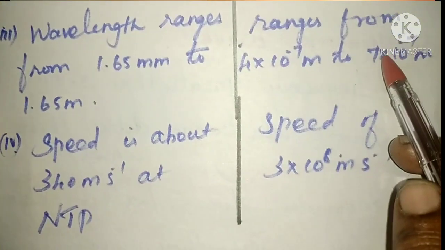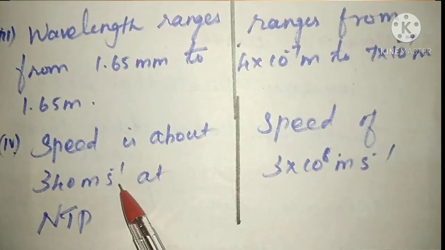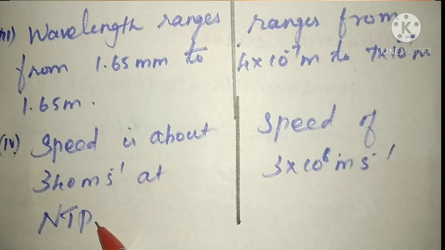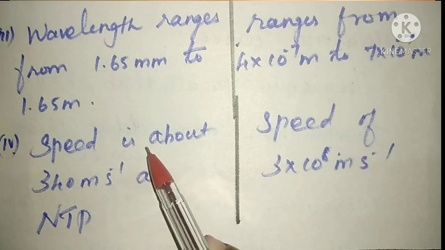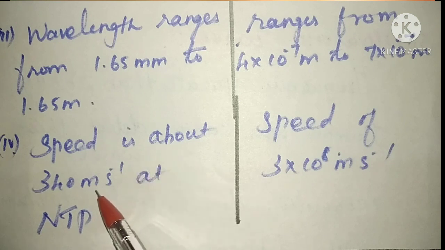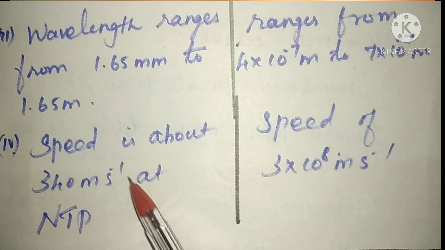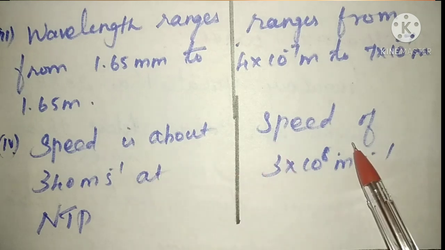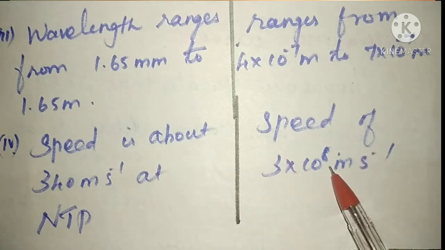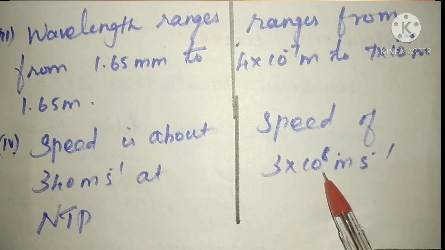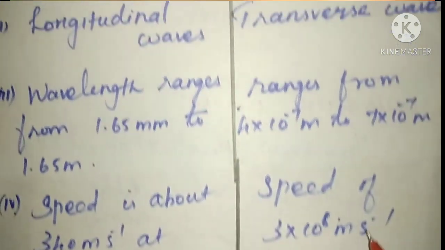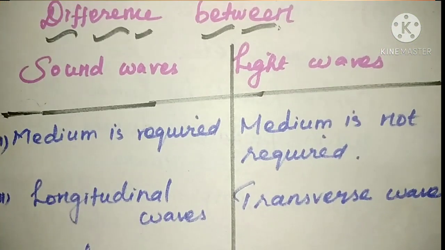The speed of sound is 340 meters per second (m s^-1) at normal temperature and pressure. The velocity or speed of sound is 340 m s^-1. And the speed of light is 3 × 10^8 m s^-1. These are the differences between sound waves and light waves.